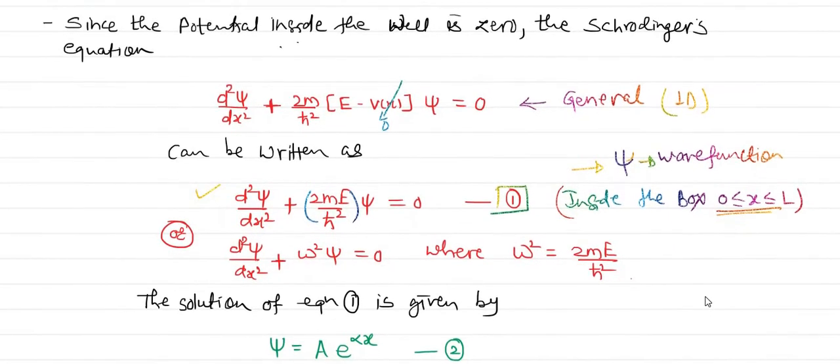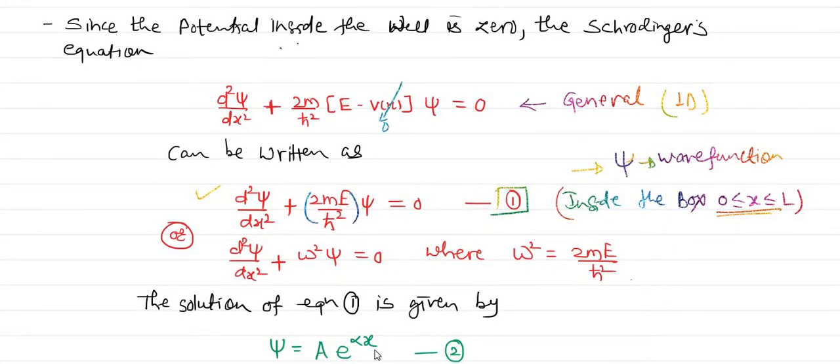Okay, and now for this equation number 1 we have a solution. The general solution we can write like this: psi is equal to A into e raised to alpha x. This is the method to solve a differential equation. Equation number 1 is a differential equation. Moreover, the Schrodinger equation is a differential equation, and moreover, a second order differential equation.